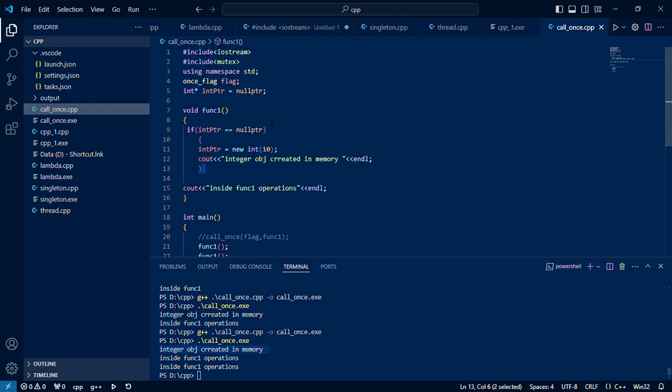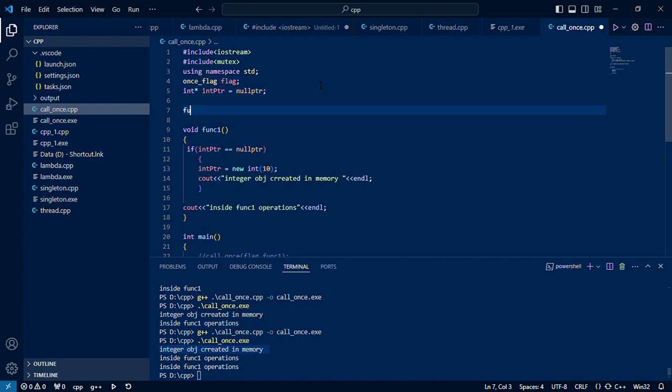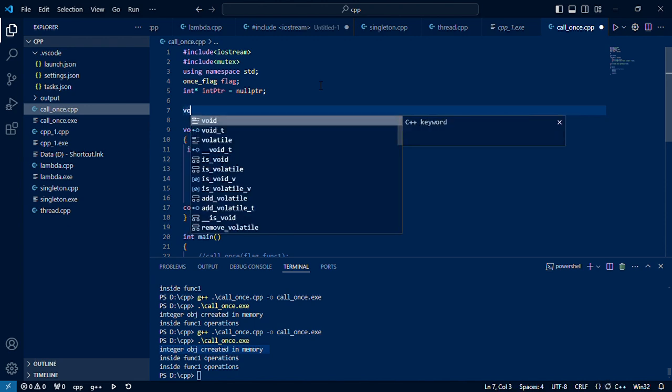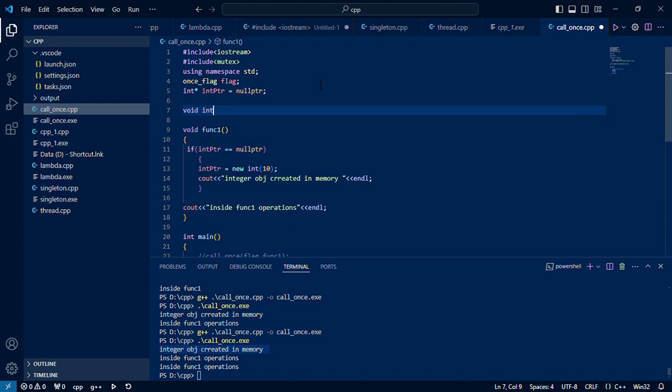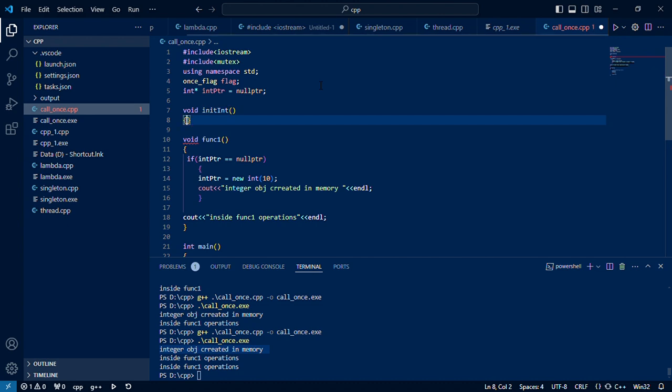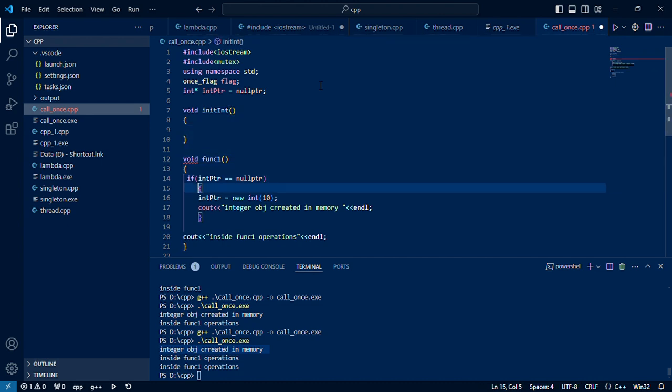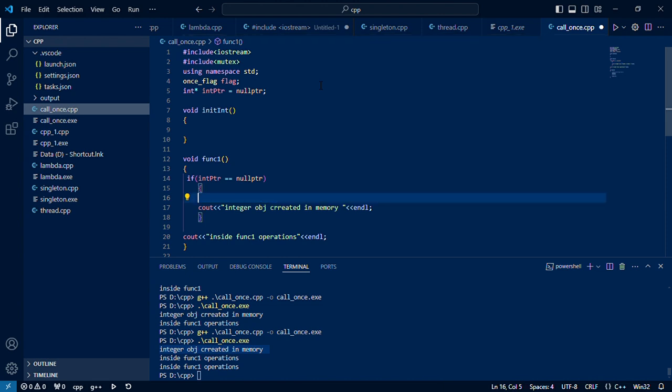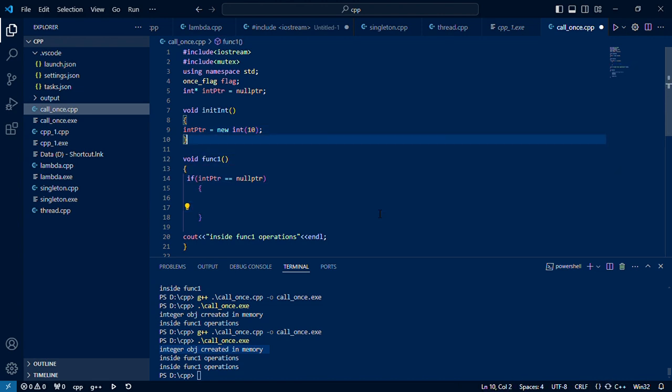There are two ways to do it. One way is that we can have a function, suppose called init, for example. In init I will take this part and say that the integer is created, so that we get to know how many times it is called.